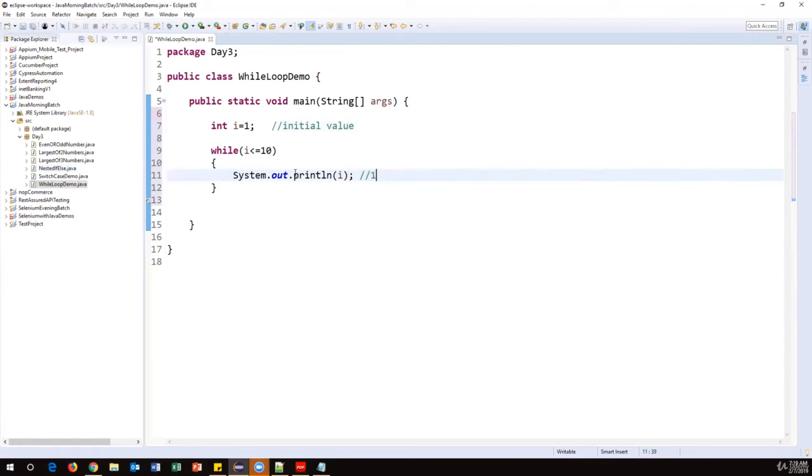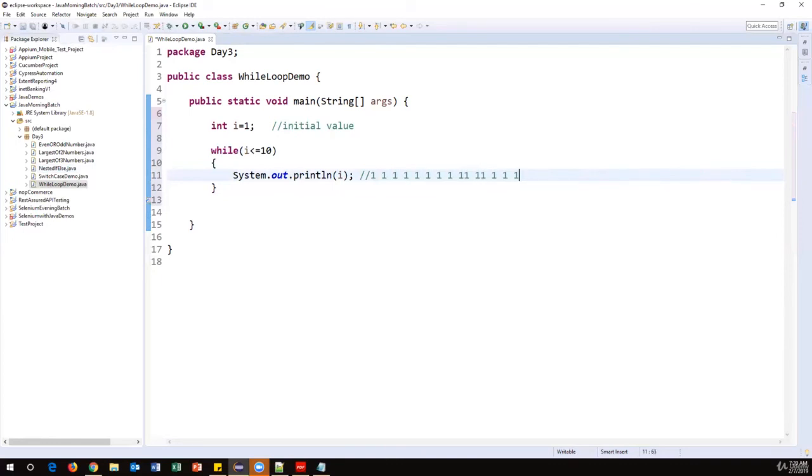Now it will again go up. Second time again it will check the condition. So still I value is 1. 1 less than or equal to 10. Condition is true. Again it will come here and it will print 1. So like this, this loop will repeatedly execute, and every time the condition becomes true, and we are printing 1 every time.